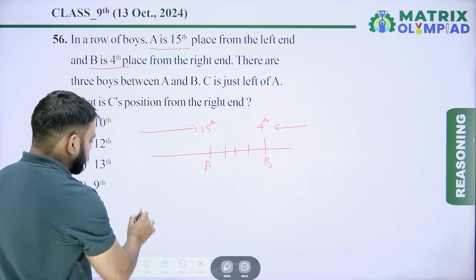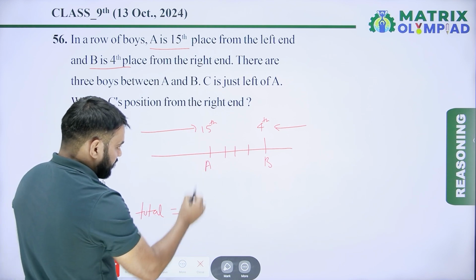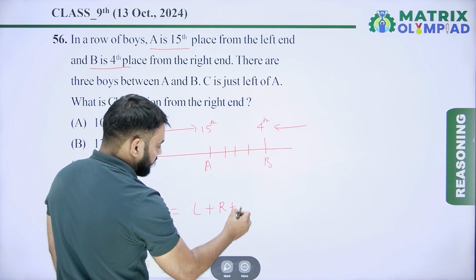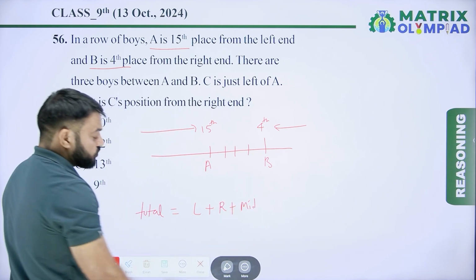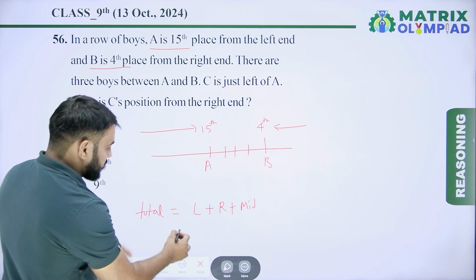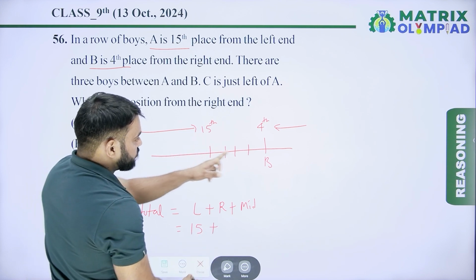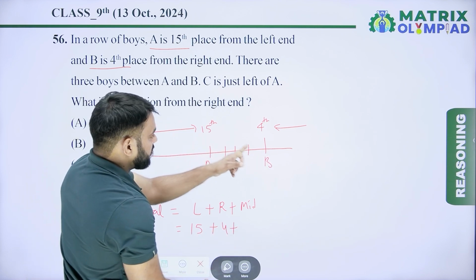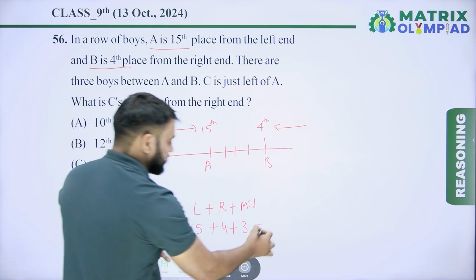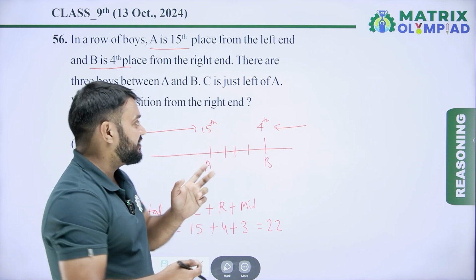So now the total students in this row is equal to the left position plus the right position plus the number of middle persons. So the left position of the first person is 15, plus the right position of the second person is 4, plus the number of middle persons is 3. So 15 plus 4 is 19, plus 3 means 22. So there are 22 persons in total in this row.